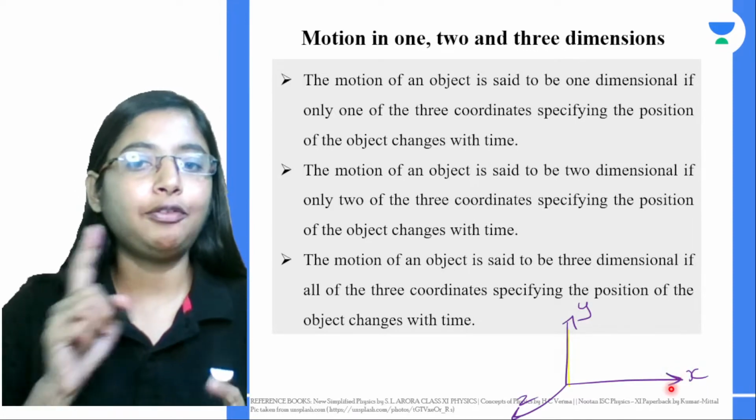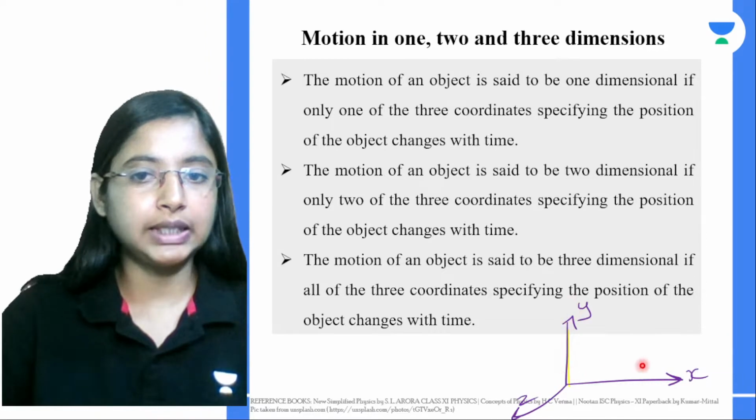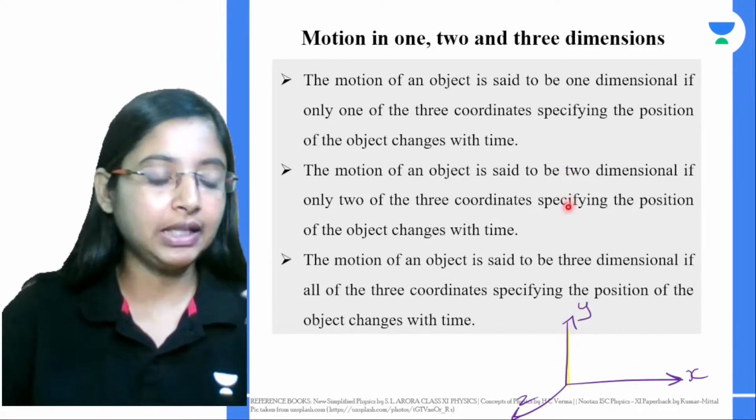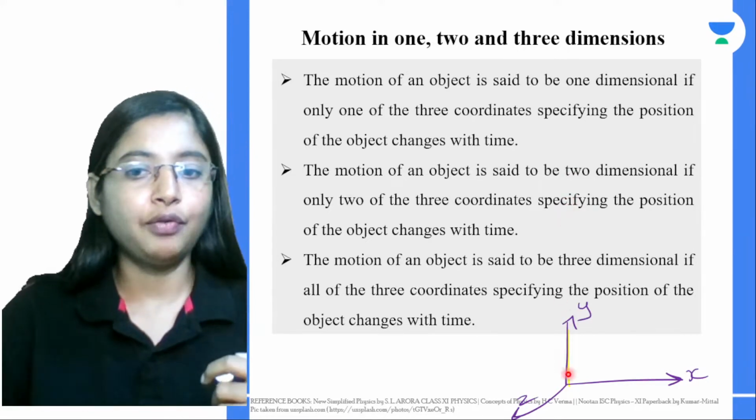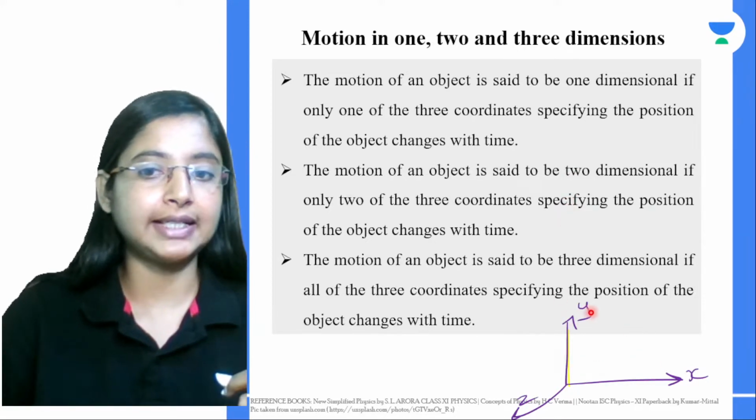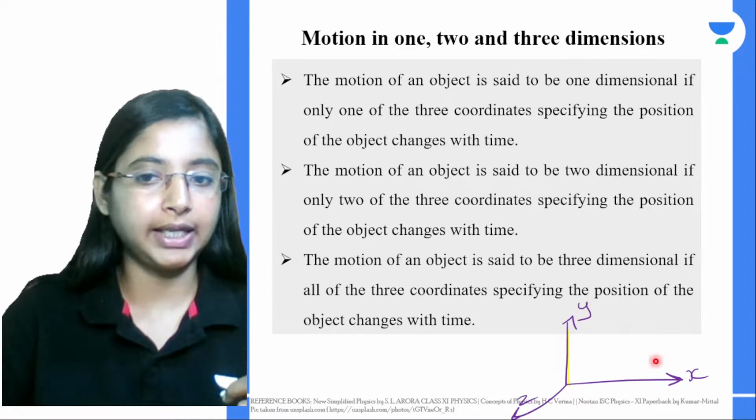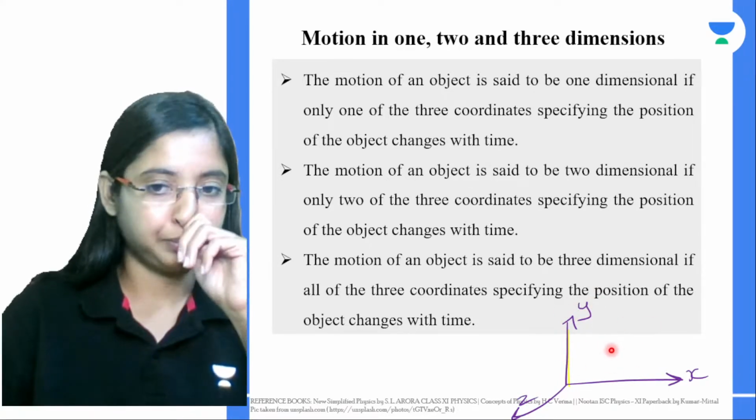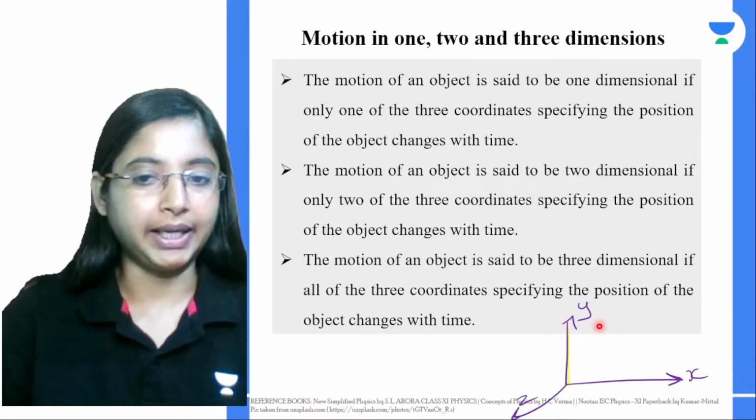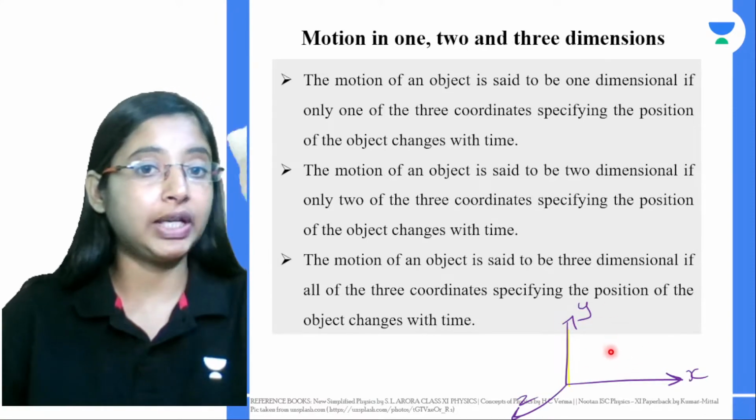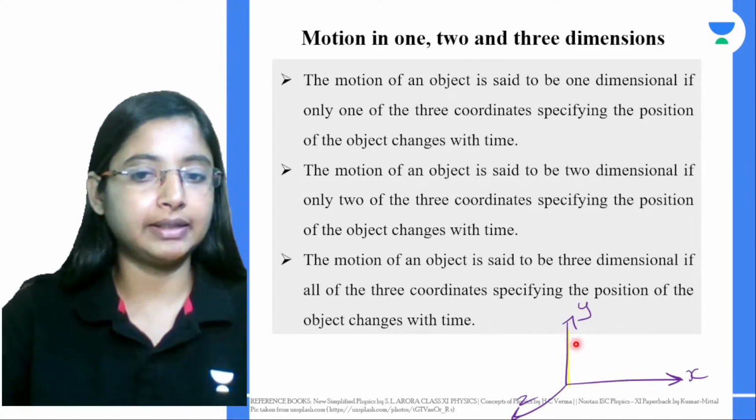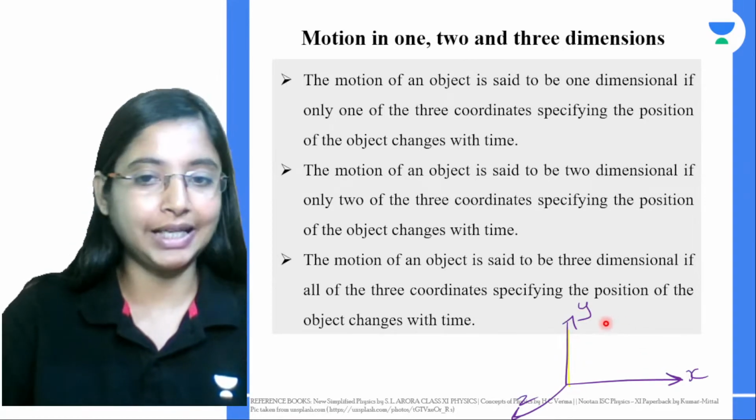Now, if you use 2 of these coordinates to explain the motion of an object, then we say the object is in 2 dimensions. For example, let's say there is an insect going zigzag. Then the x, y, 2 coordinate axes come into the picture. Then what we have is basically a plane. A car going in a circle also requires 2 coordinate axes. Then motion in a plane comes into the picture.